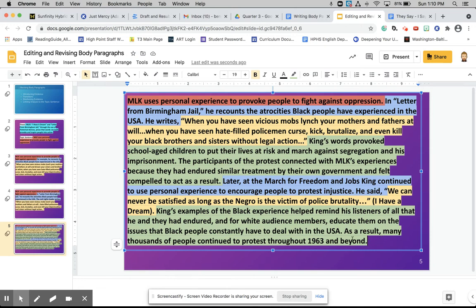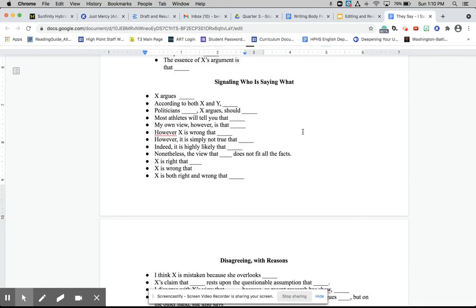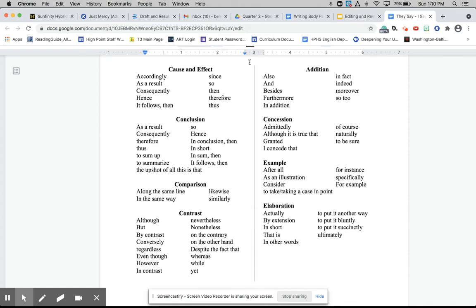Okay? Now, as a result, this is a nice transition showing cause and effect. I didn't really do that up here. So either right here or potentially here, I could add in another example. So I'm going to go back to my list. And if I scroll down, like I said, there's a lot here. We're going to use the first and third pages today.